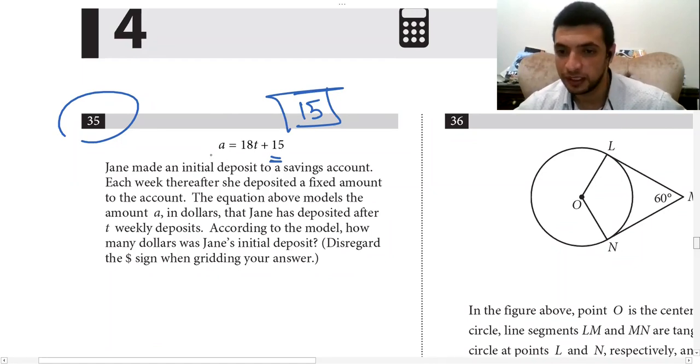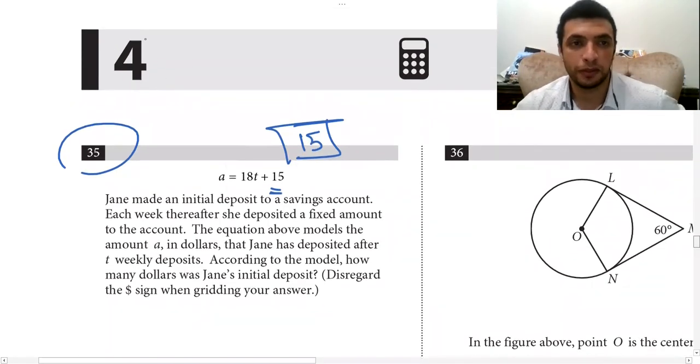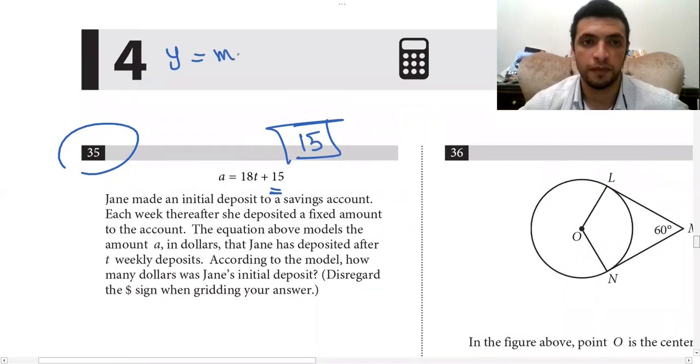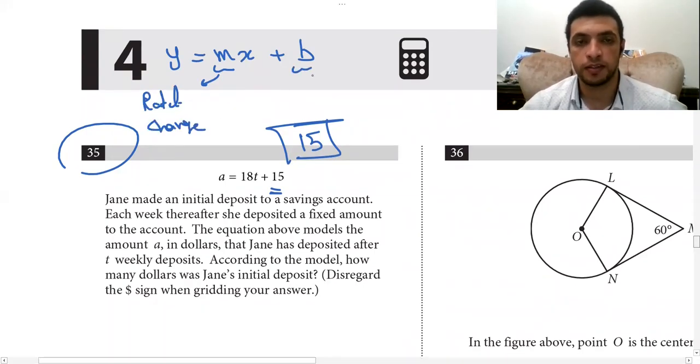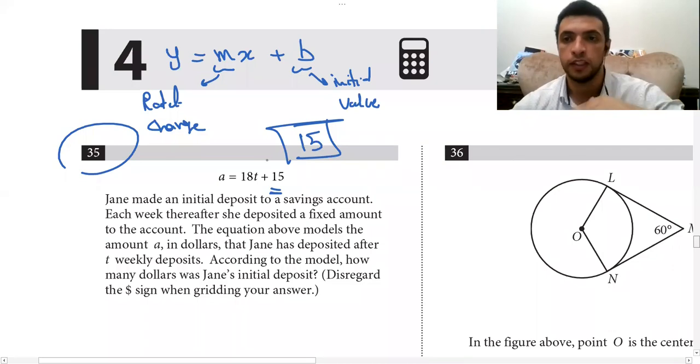Like how? We talked before, y equals mx plus b. M is the rate of change, and b is the initial value. Look, let's solve it in the easiest way.